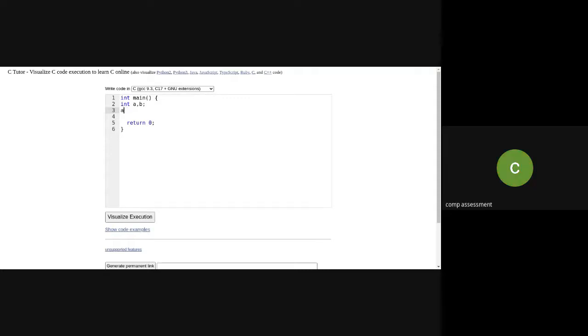Okay. So now we will take one example of the same thing which we have just done. Swapping: a is equal to 20, b is equal to 100, and I'm writing a swap function. For swapping, we know that we want to interchange the values. So swap(a, b). Now I want to write the definition of this swap: int x, int y. And over here, I want to just swap the values.